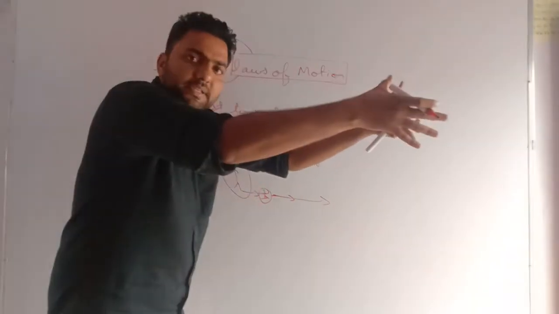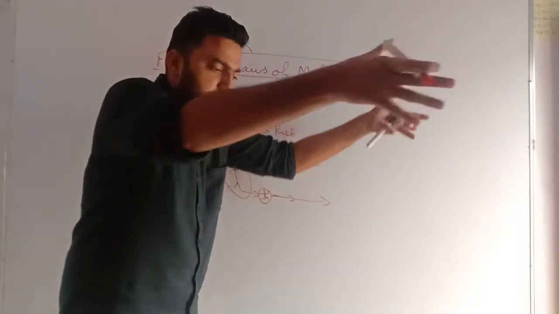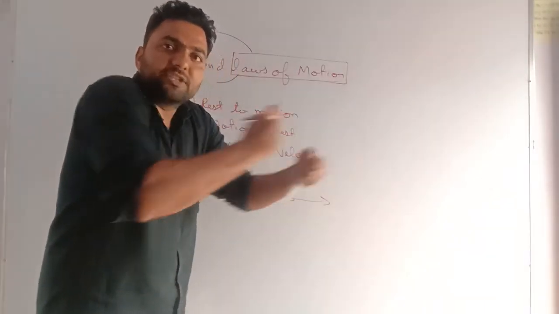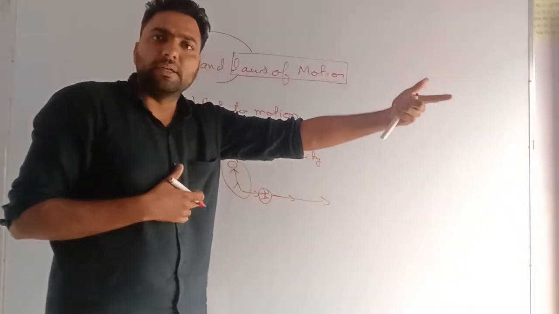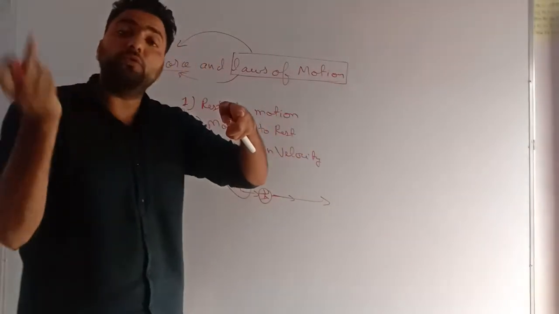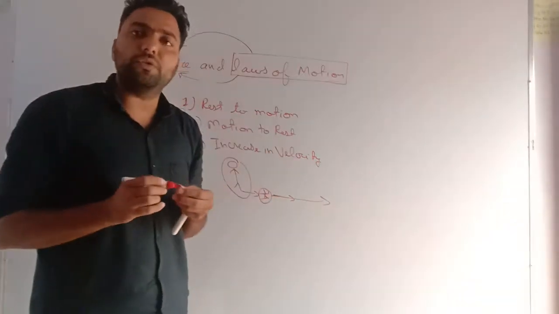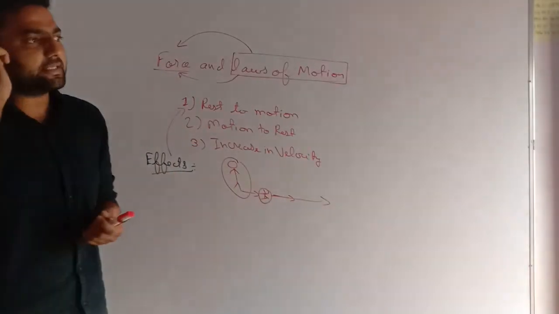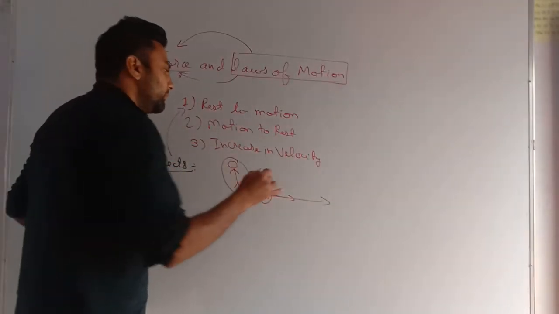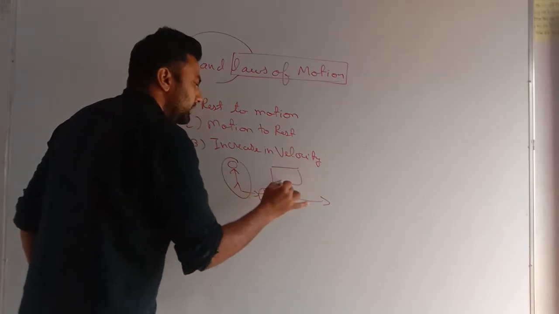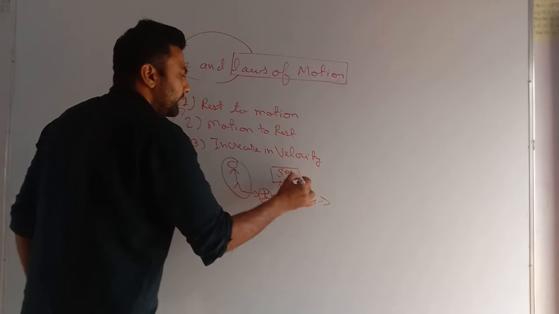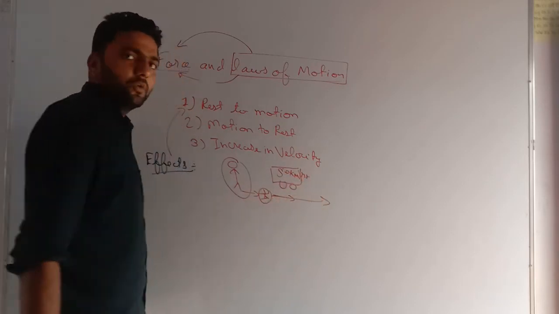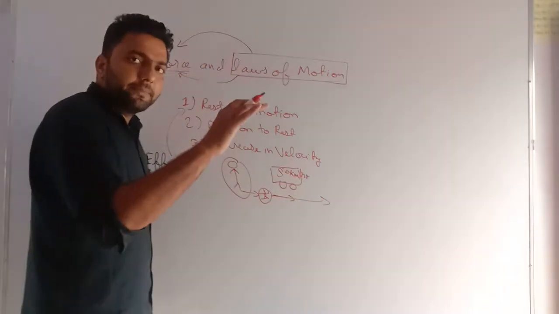Now say that ball is coming towards me, and I catch that ball and stop it. Stopped means it was having a speed, and now I decrease the speed to 0. Or for example, say I am driving a vehicle, a car or anything, at a speed of 50 kilometers per hour. Then I applied brakes.